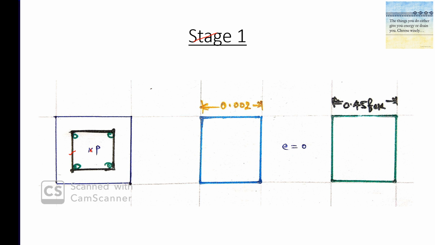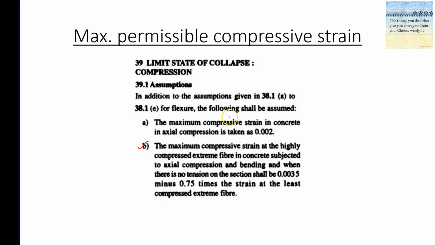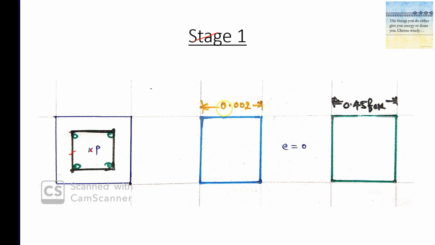So each fiber in the section undergoes compression and it is uniformly stressed here. As per this codal provision, the maximum compressive strain in concrete under axial compression is 0.002. That's what we see here. Each fiber is strained to this strain value. The eccentricity is 0 in this case because we are applying the load concentrically, and the corresponding stress value is 0.45 fck.